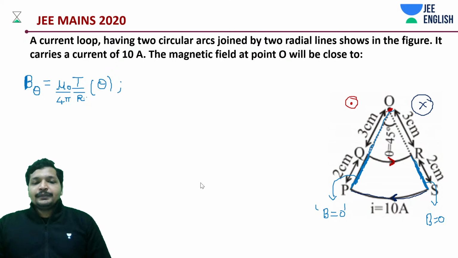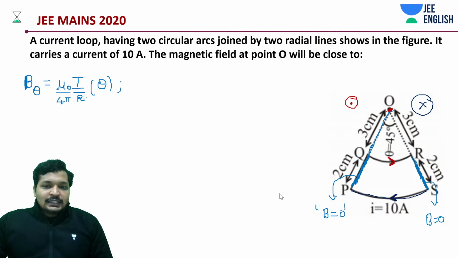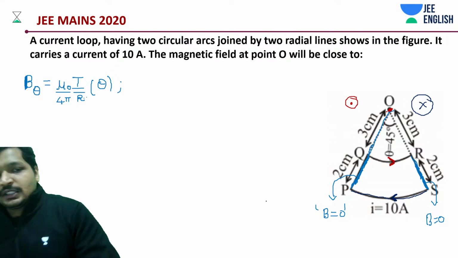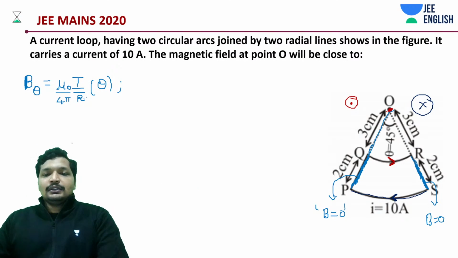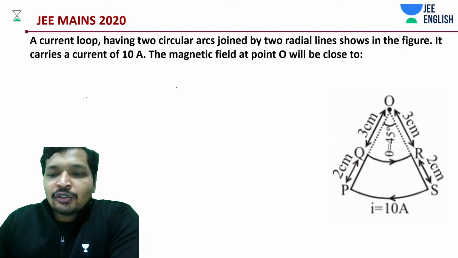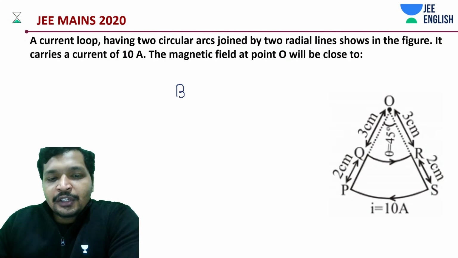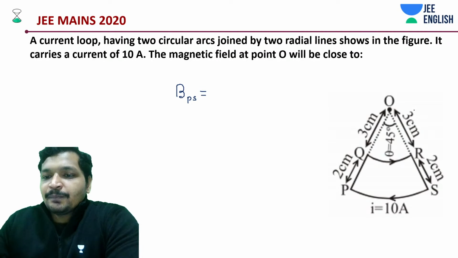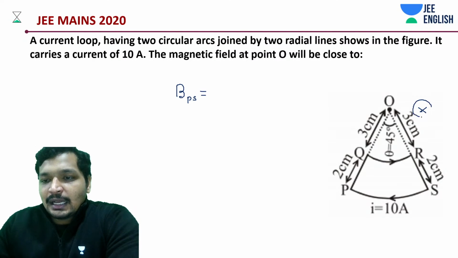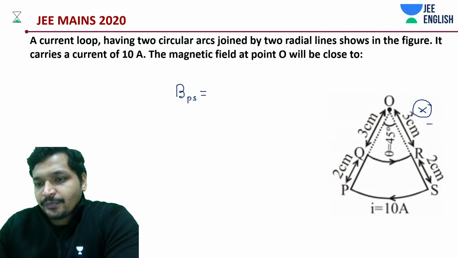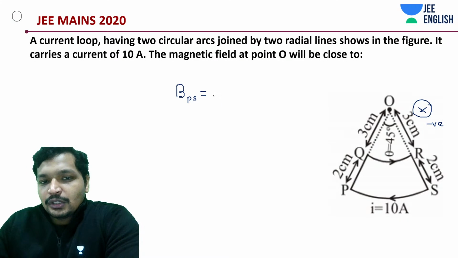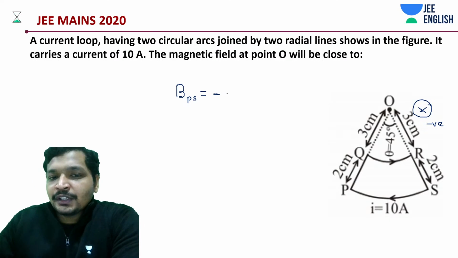The next thing, let's start with PS, right? We'll get started on the next page then. I hope this is clear. So magnetic field due to PS. I'm going to take the magnetic field due to PS, that is inside, as negative. This negative sign is just because of the direction.